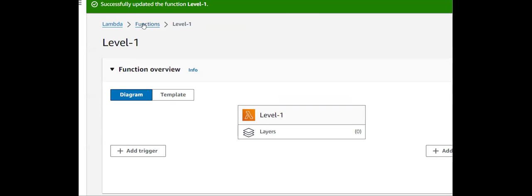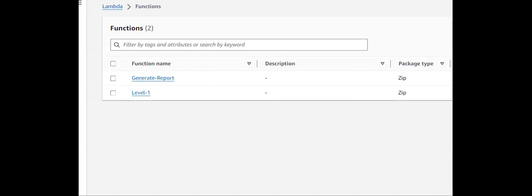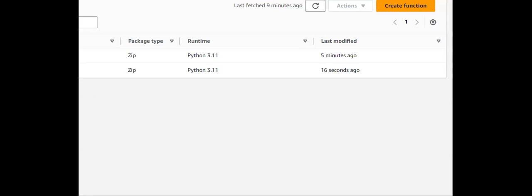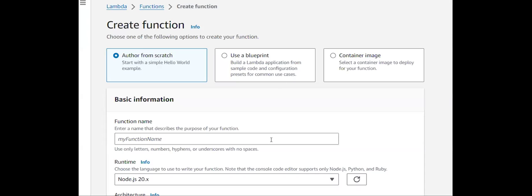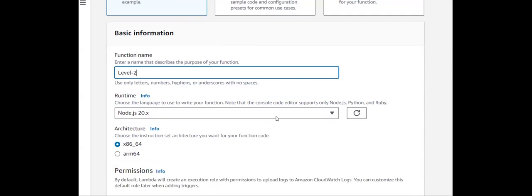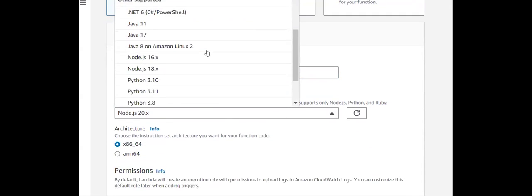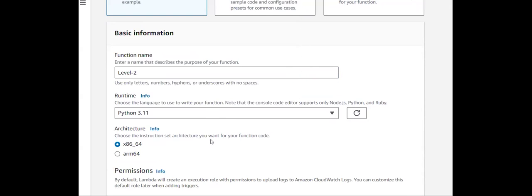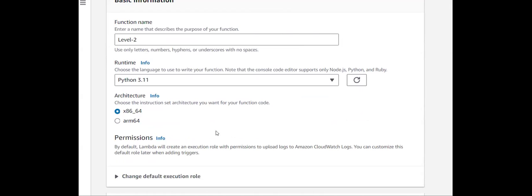So now the level 1 Lambda function is also created. Now I'm expecting to create one more Lambda function to update the latest information, that is, whether he completed the last level or not. So I'm assuming that as level 2. Now I want to write my code to update the DynamoDB table by using Python 3.